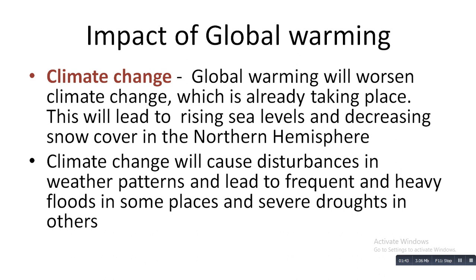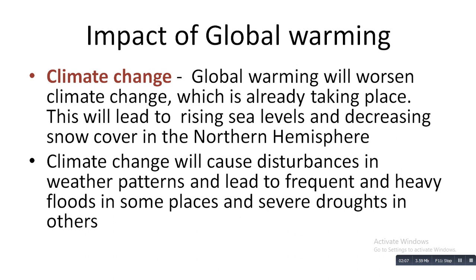This will lead to rising sea levels and decreasing snow cover, not only in the northern hemisphere but in the southern hemisphere too. That will affect the snow cover. How? Climate change will cause melting of polar ice caps, with huge chunks of icebergs several kilometers across breaking off from the mainland.